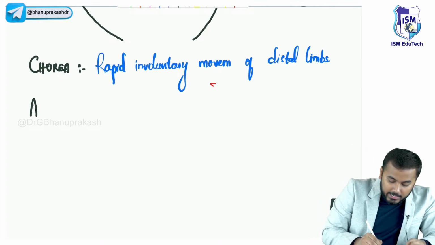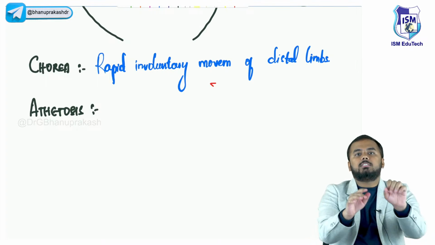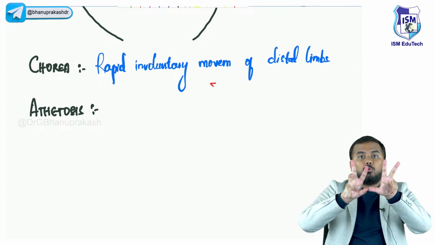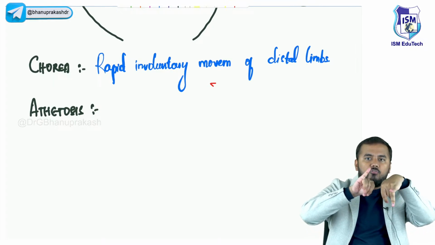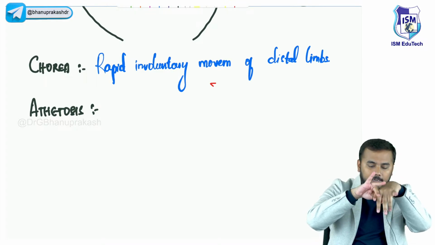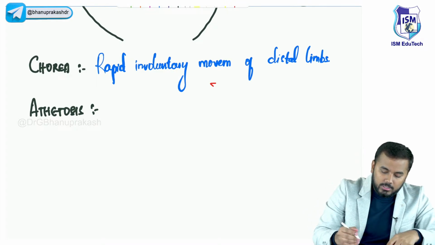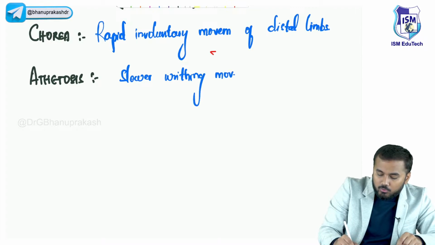Next important thing is athetosis. Okay. So ये क्या होता है? What is this? In the distal limbs, there are slow breathing movements. So this is the movement like this. These are called slow breathing movements which you see in the patient. This is called your athetosis. So in the distal limbs, you will see slower breathing movements. Slower breathing movements of क्या?